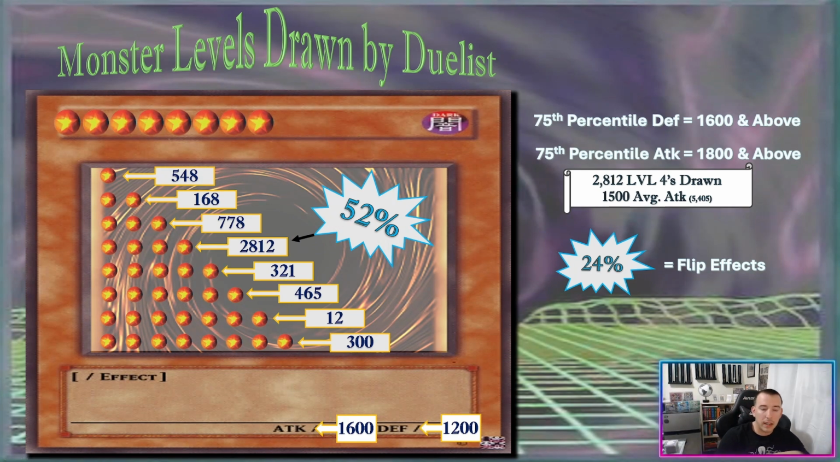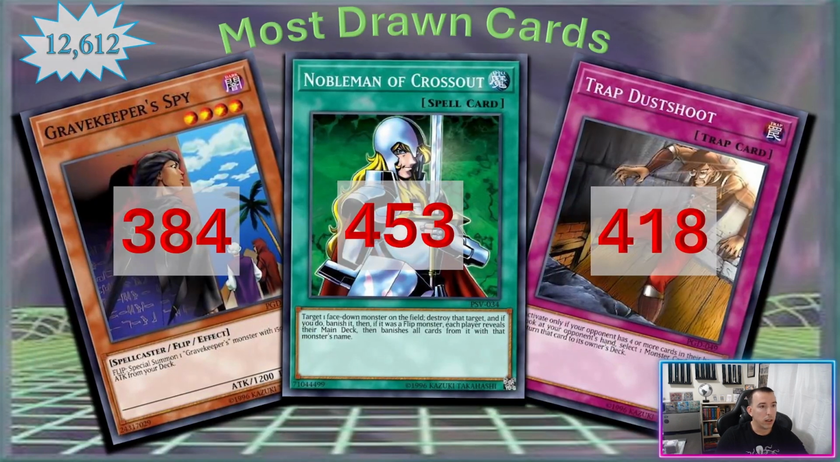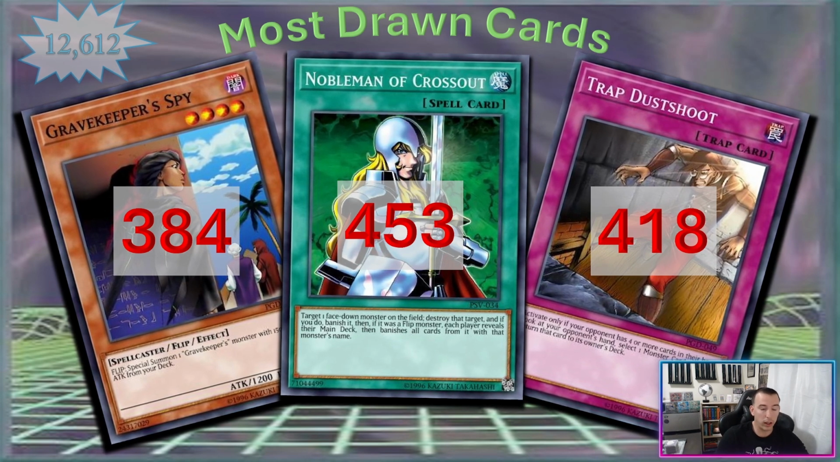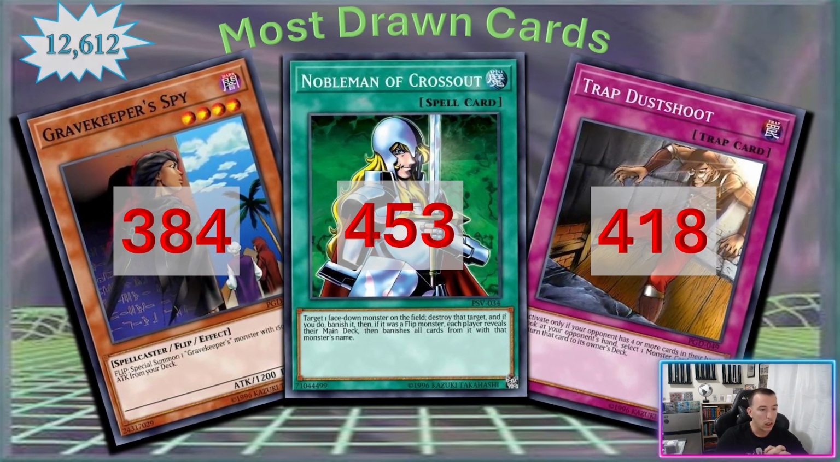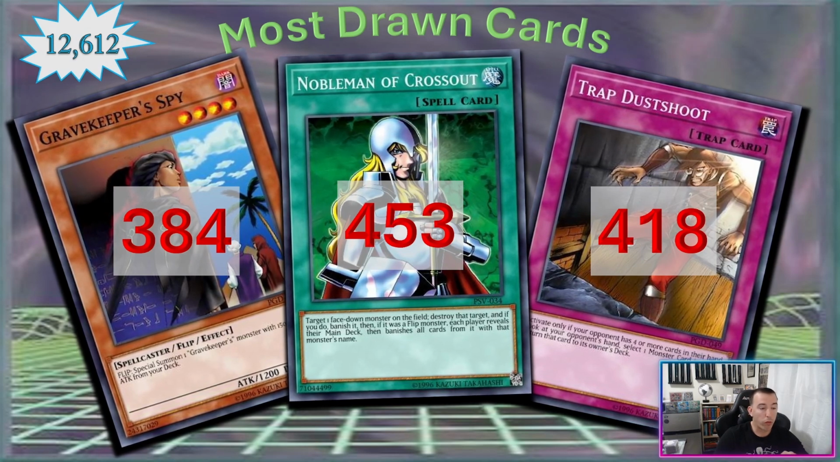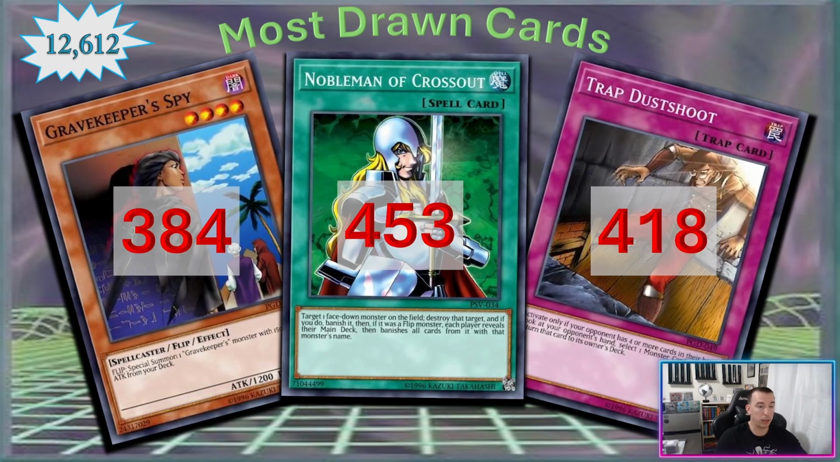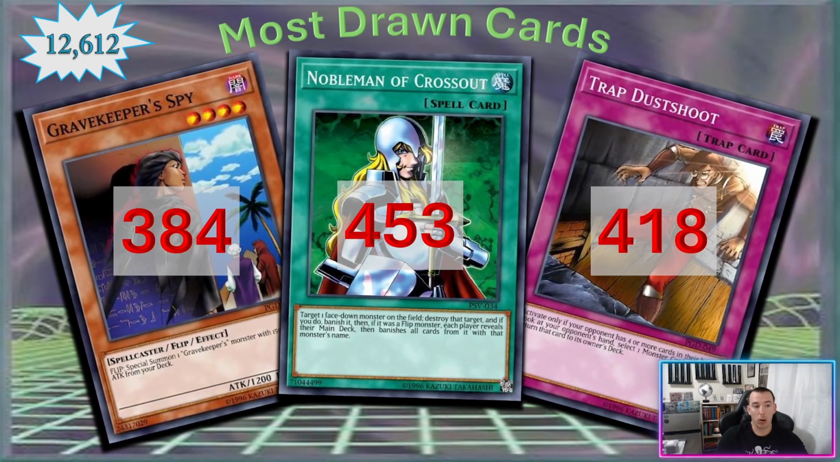And then the last thing on this slide we'll talk about is that 24% of all monsters drawn were flip effects. I think that's going to come in later when we start talking about most drawn cards in this tournament, which is right here. So 12,612 cards were drawn in this entire tournament out of 105 duelists. Out of those drawn cards, 453 were Knock, 384 were GK Spy, and 418 were Trap Dushu.